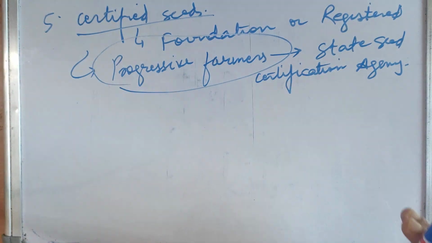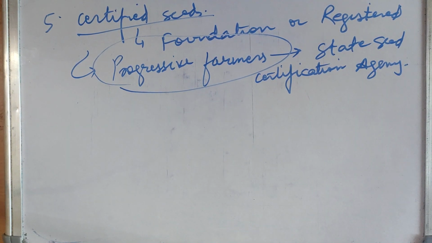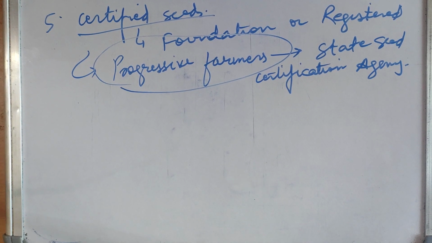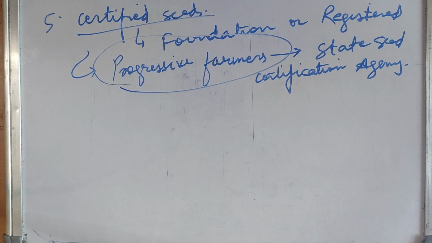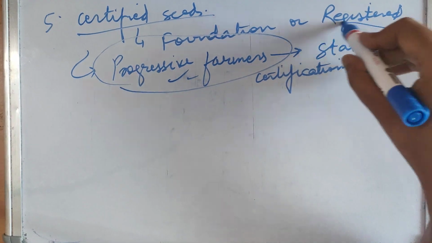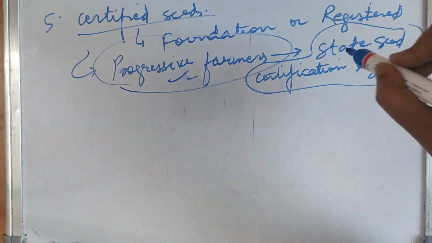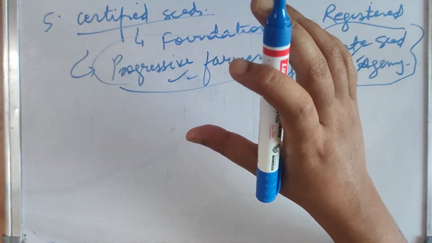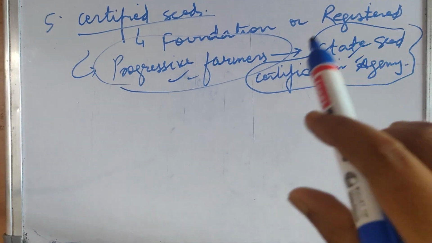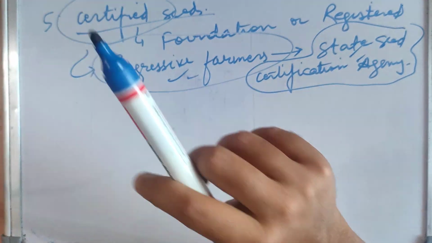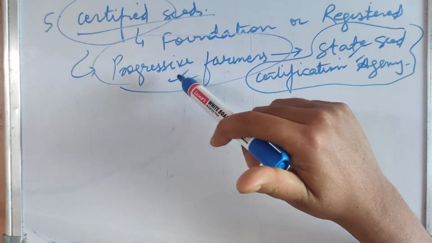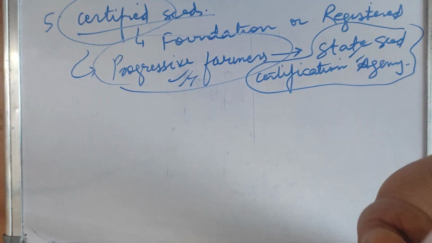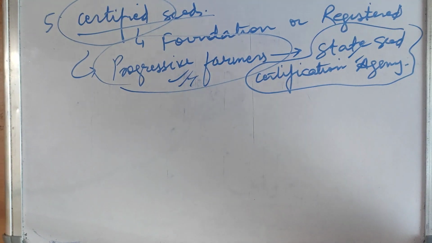Suppose I am a progressive farmer and I am producing the certified seeds. So how will you know that my supervision is good and the seeds are pure? For that, the State Seed Certification Agency certifies seeds. Suppose I am claiming that my seeds are certified seeds. The name suggests certified, from certification. So suppose I am claiming that I have produced good seeds that can be used in the fields of farmers.